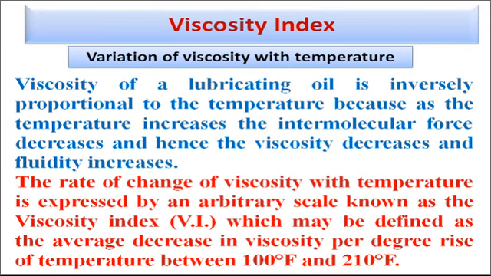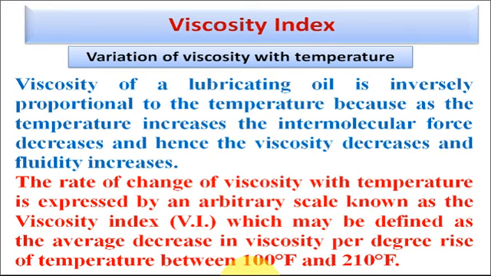So what is the viscosity index? It is the average decrease in the viscosity per degree rise of temperature between 100 to 210 Fahrenheit.